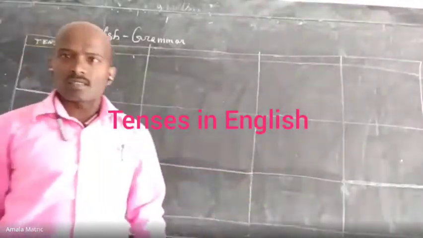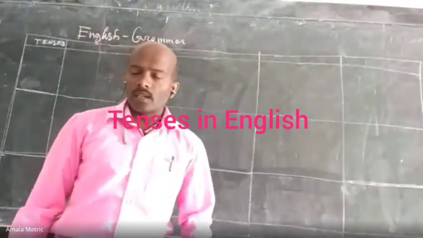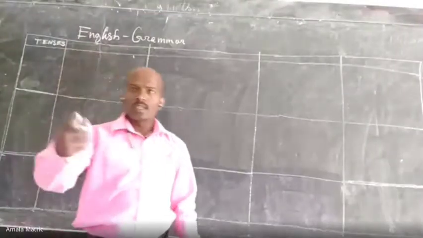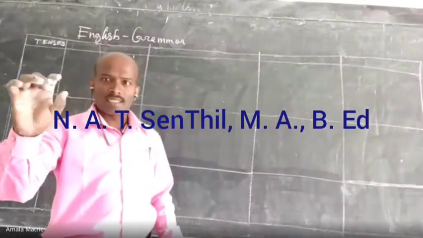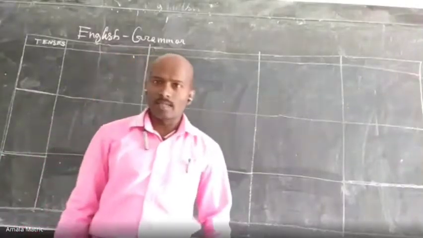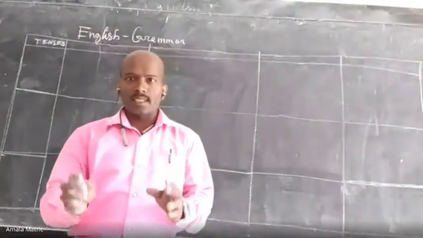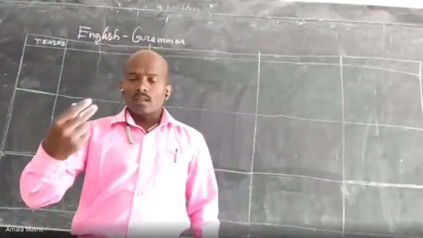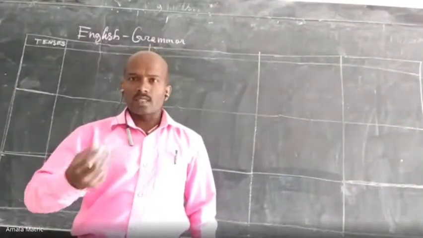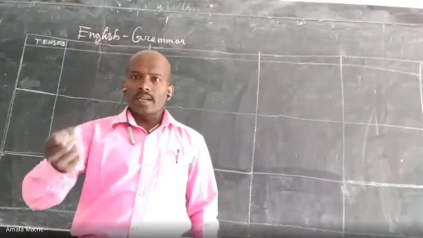There are twelve tenses in English. It's okay, we have to learn them thoroughly. If you learn the tenses, definitely you can write a sentence without mistakes. At the same time, you can identify the mistakes if there is any error in a sentence. So you can convey your opinion, your thought, and express your ideas affirmatively.